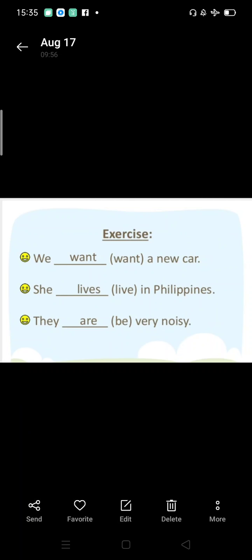Some more examples, like we want a new car. She lives in Philippines. Right now she is living in Philippines. They are very noisy. Again it is telling the condition of them presently. Like they are very noisy.